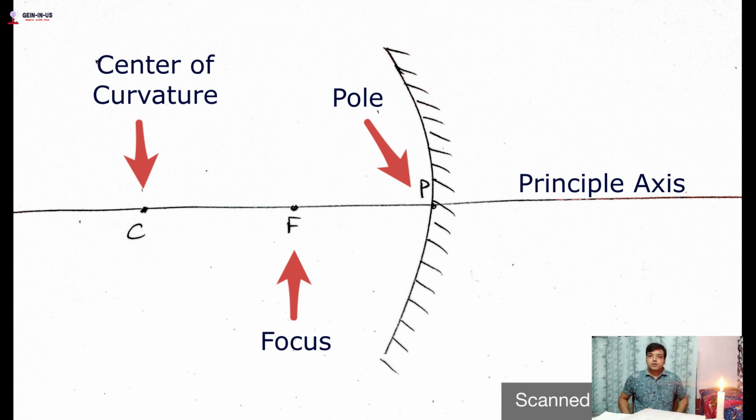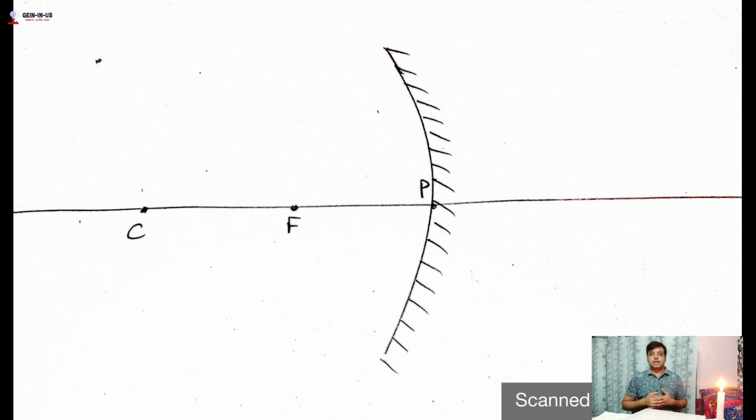Now what we will do is keep the object in different positions. First we will keep the object beyond C, then at C, then in between C and F, where F is the focus. Then we will keep the object at F, then in between F and P, that is focus and pole. In this way we will get different types of images. So let's start.